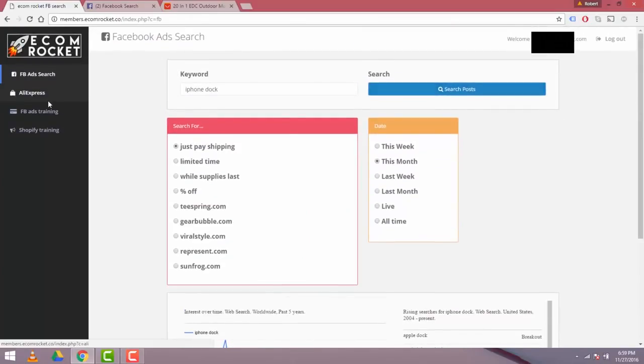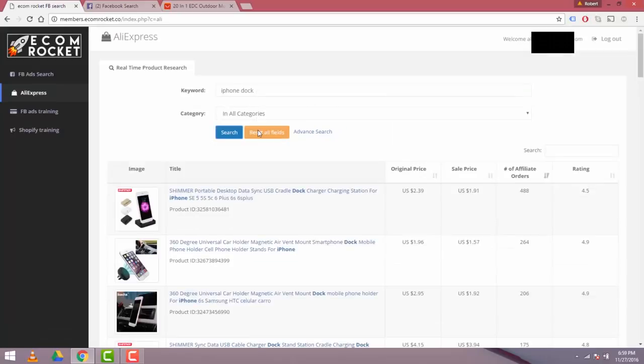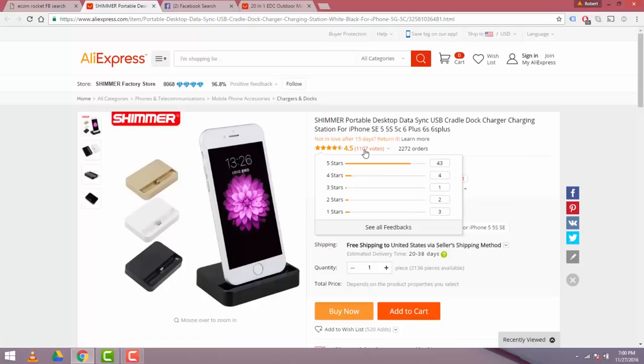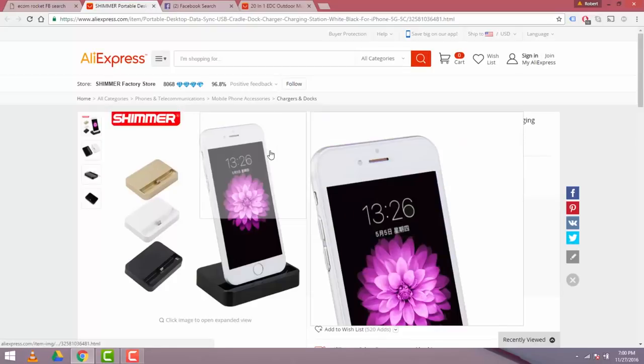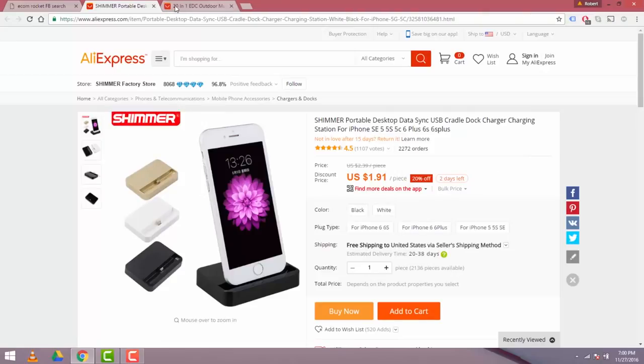So now I'll go to the second phase of eCom Rocket, the AliExpress product search, and I'll type in iPhone dock. We'll hit search. Once again, populating with real-time data of sales and the ratings for these. You'll see that the first product here is what we were looking for, the iPhone dock. So I'll click on that. That's going to open up another AliExpress window, and you'll see that this is available for $1.91 with 1,100 votes at 4.5 stars. So this is going to be something that I'm interested in. I'm going to leave this open, close this one. So now we have two products.